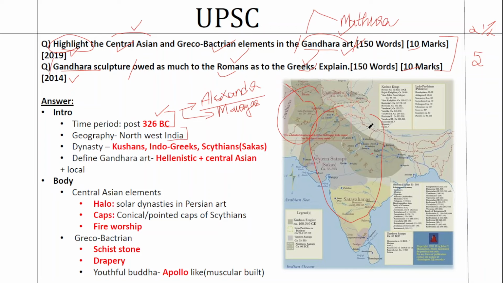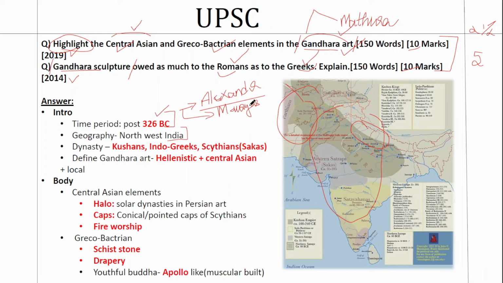Madura art is centered around this Indo-Gangetic plain, and that has more Indian features. One example I can give is the Buddha in Madura art has a chubby face, whereas Buddha in the Gandhara has a much more elongated face like the Greek gods.